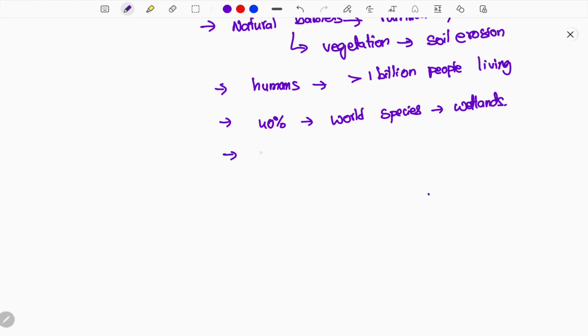Next, wetlands act as a major source of food materials. Food grains are grown here. Genetic diversity is present in this region, and there are many medicinal plants, so medicinal value is also present here. Wetlands also protect water and act as a hydropower source for humans.